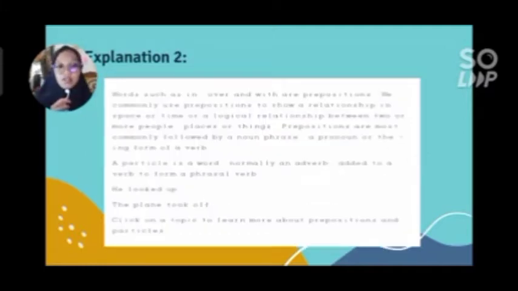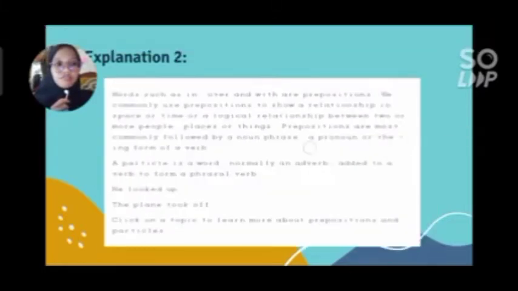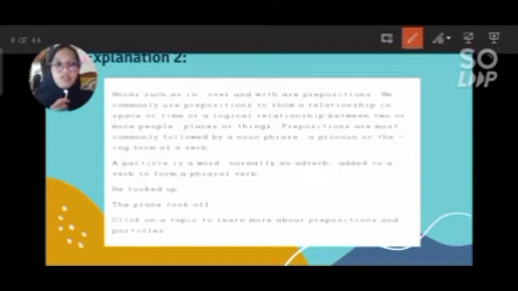In the next explanation, I looked for the definitions of preposition and particle, from the Cambridge Dictionary. Prepositions are most commonly followed by a noun phrase or a pronoun or the -ing form of a verb.